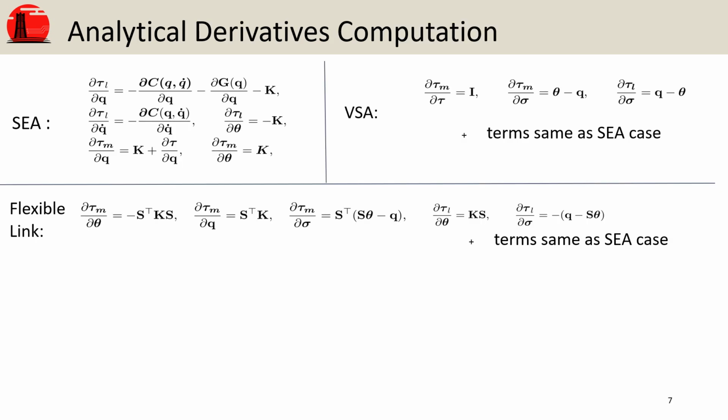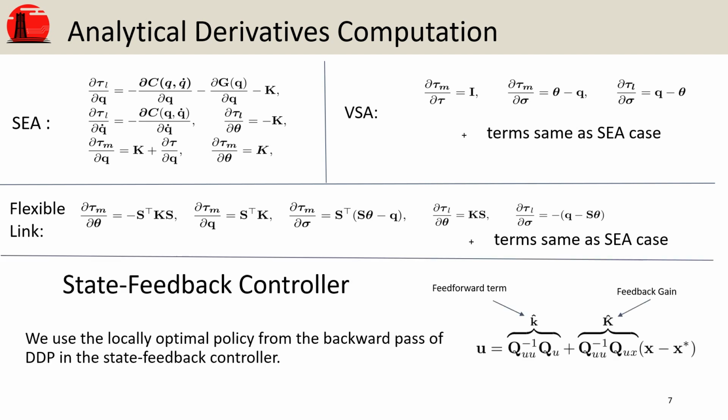However, instead of numerically computing the derivatives, we rely on the more efficient analytical differentiation. Clearly, depending on the system under consideration, we will have different derivatives. As we mentioned before, the backward pass outputs also locally optimal feedback gains. So, to increase the performance of the task, we can rely on these feedback terms instead of relying only on the purely feed-forward control.